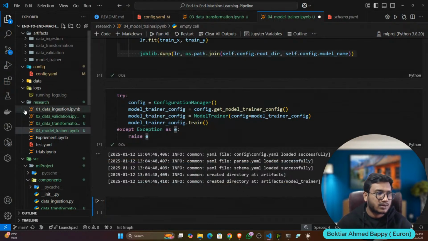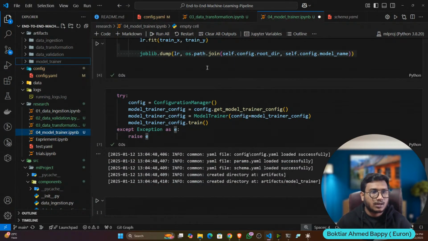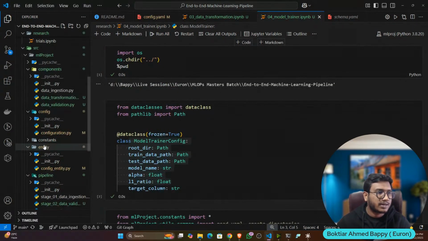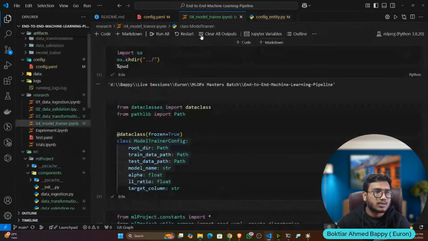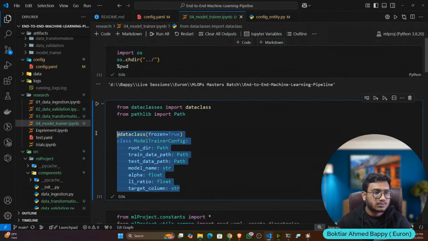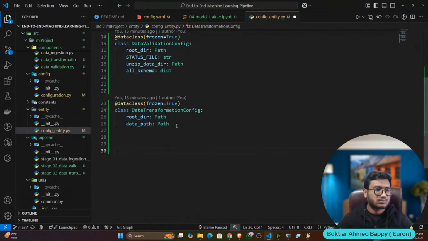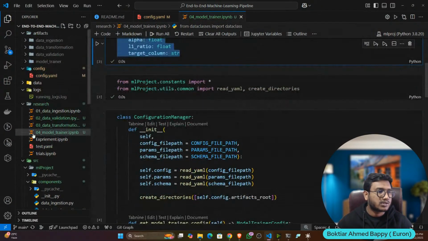Okay, now see my model has trained. Now if I show you the model, this is the model. Now let's try to convert it into modular coding. So first of all I'll update the entity. So config entity, from here I can copy, then I'll update my configuration manager.